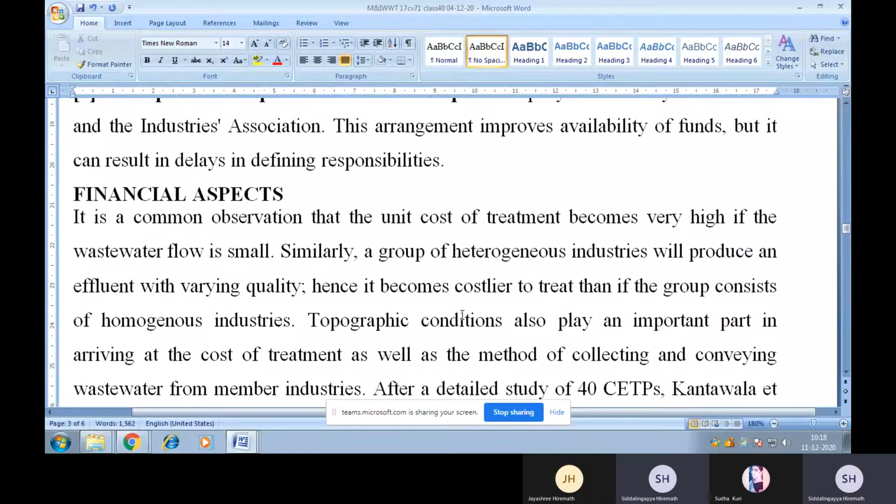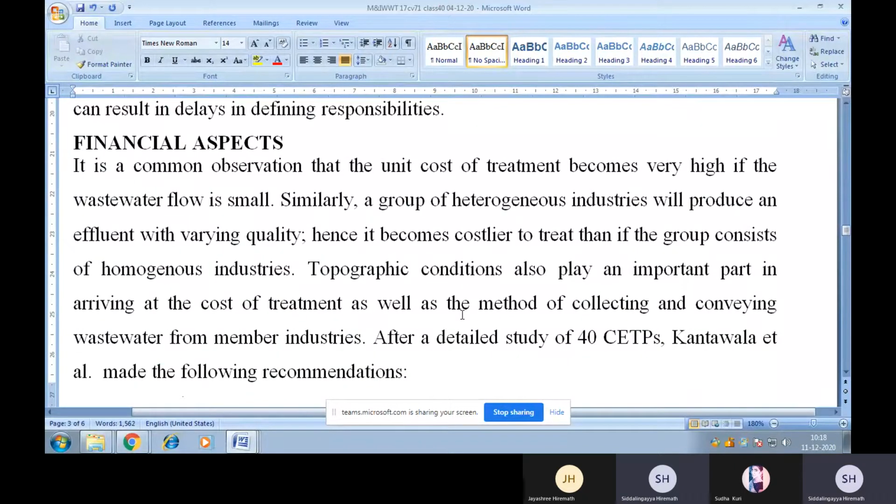Now, let us have a discussion over the financial aspect of CETP. It is a common observation that the unit cost of treatment becomes very high if wastewater flow is small. Similarly, a group of heterogeneous industries will produce an effluent with varying quality. Hence, it becomes costlier to treat than if the group consists of homogeneous industries. Topographic conditions also play an important part in arriving at the cost of treatment as well as the method of collecting and conveying wastewater from member industries.